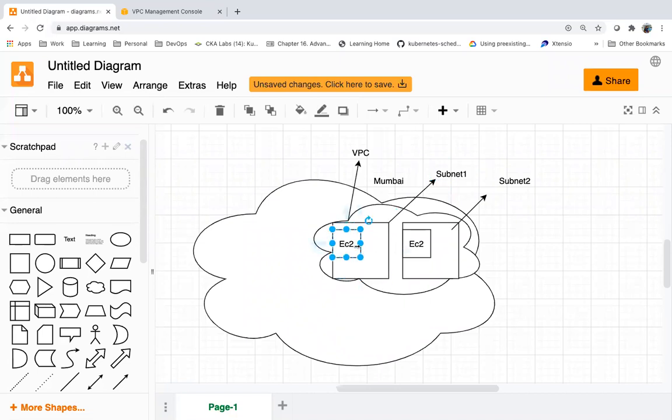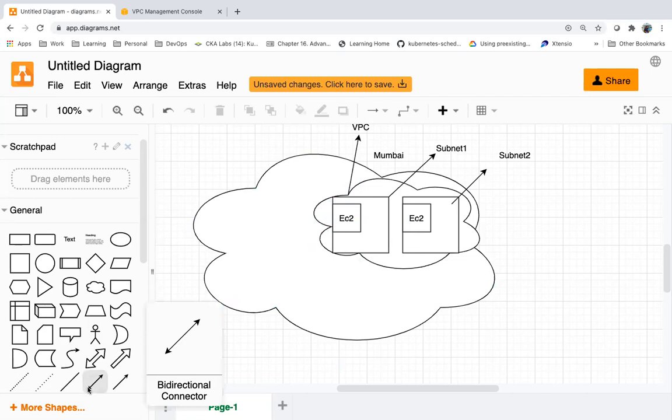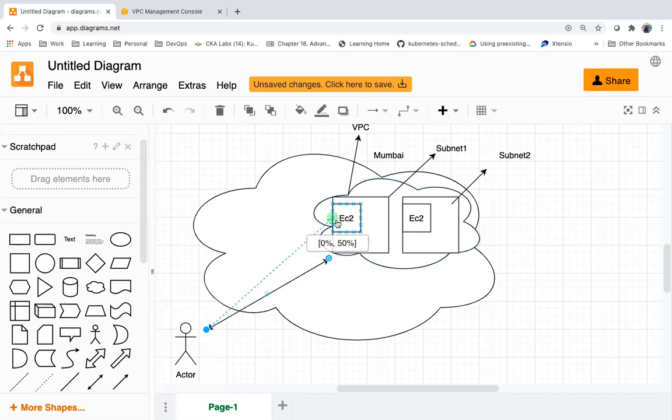Then the servers in this subnet are public servers. We can access them from the internet, and this server also can talk to the internet to and fro. So this subnet has access to the internet.